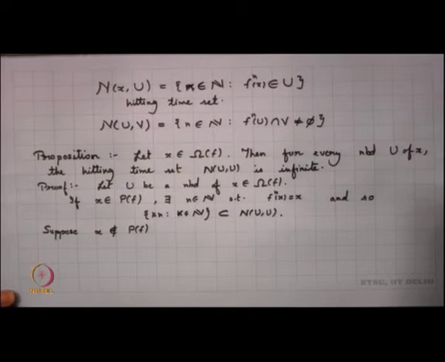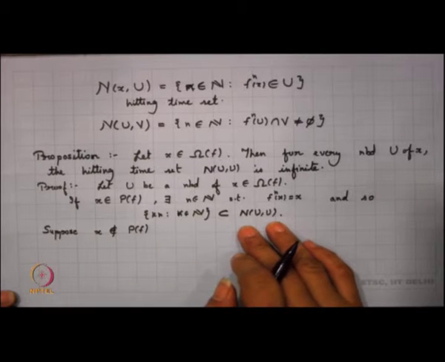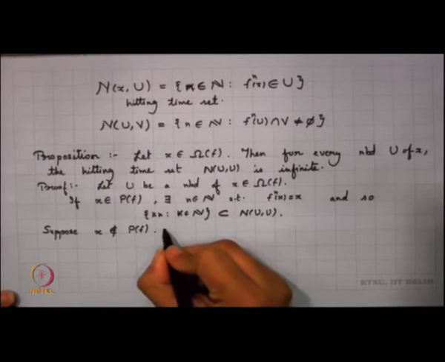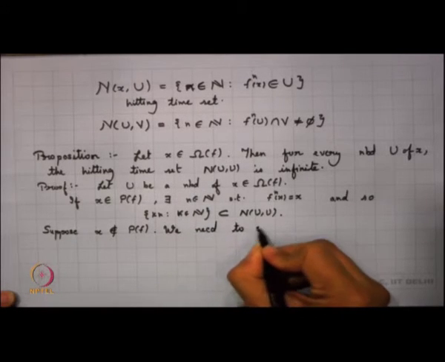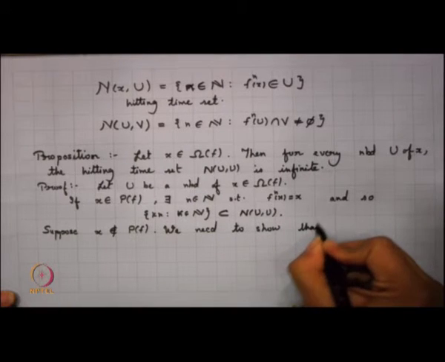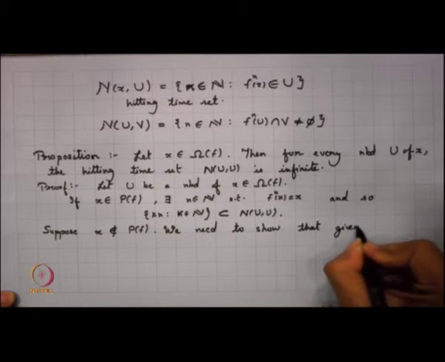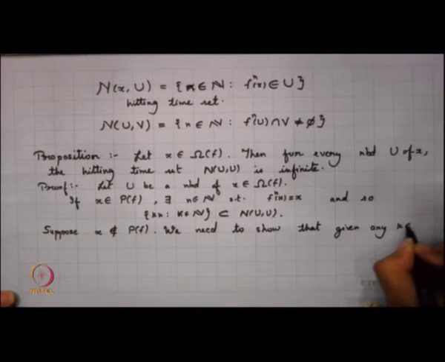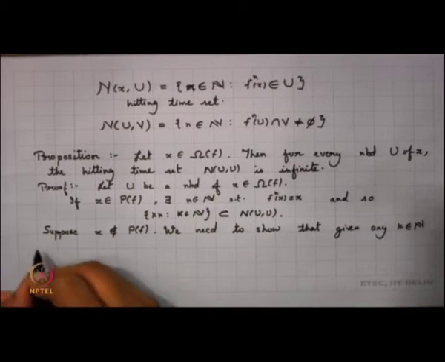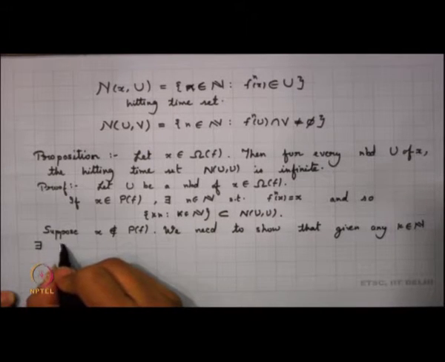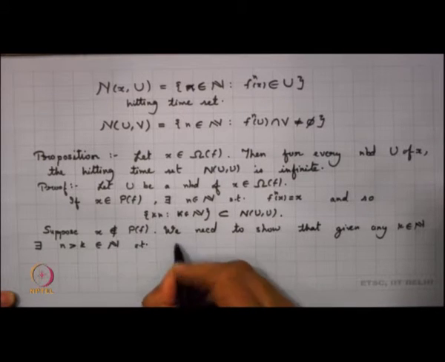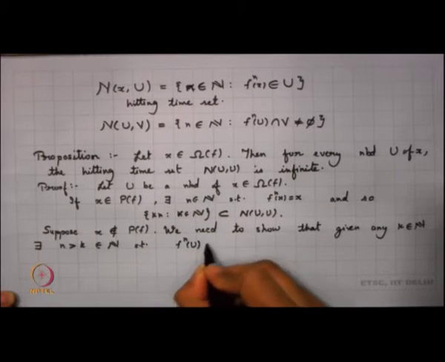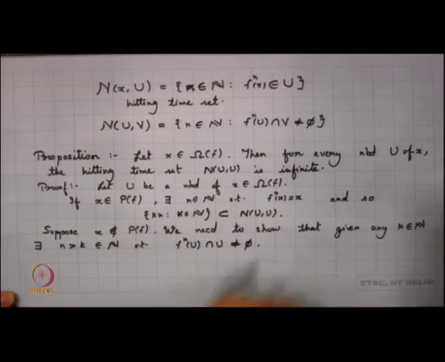Now, what happens in this case? All we want to show is that N(U,U) is infinite. So, we need to show that given any k in N, there exists an n greater than k in N such that f^n of U intersection U is non-empty.